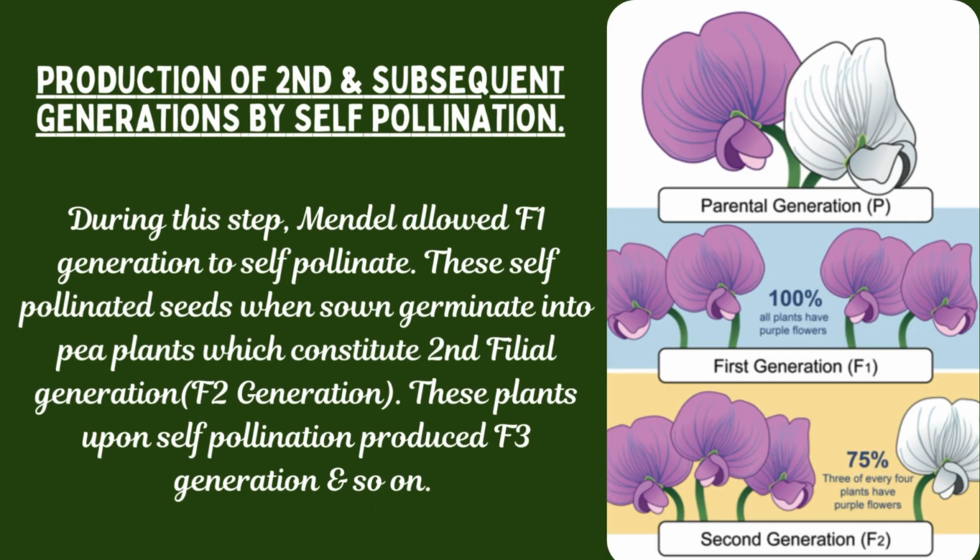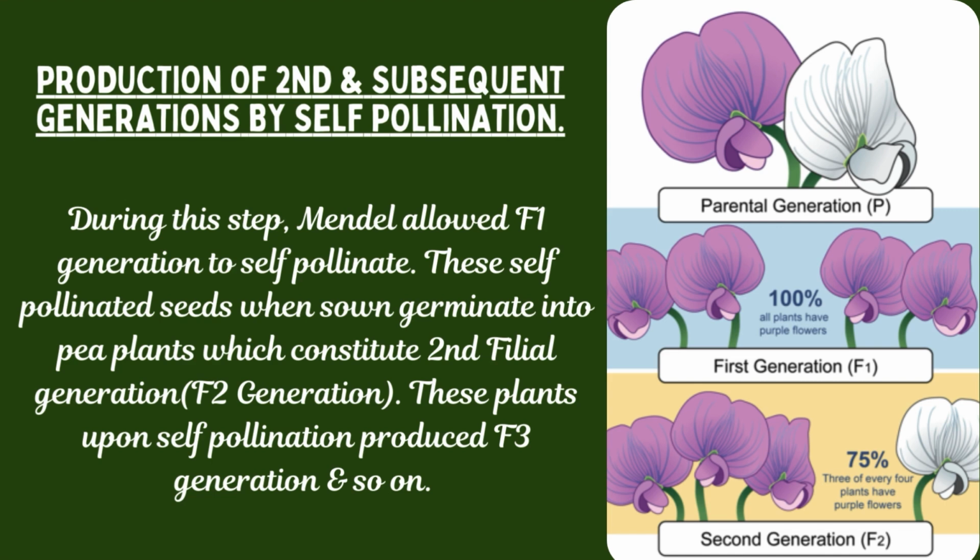Next step is production of second and subsequent generations by self-pollination. After producing the first filial generation, or F1 generation, by cross-pollination, Mendel produced the second generation, or F2 generation, by self-pollinating F1 generation, and third generation, that is F3 generation, by self-pollinating F2 generation, and F4 generation by self-pollinating F3 generation, and so on.